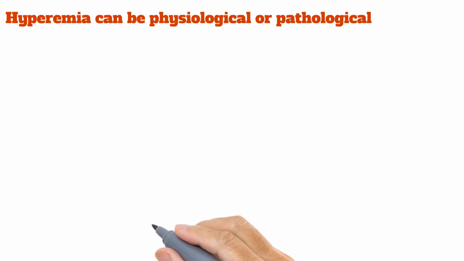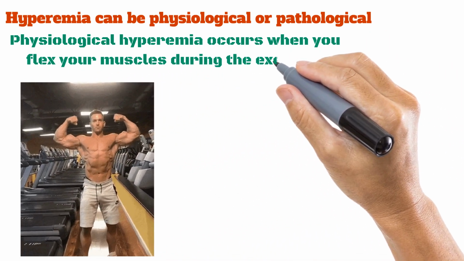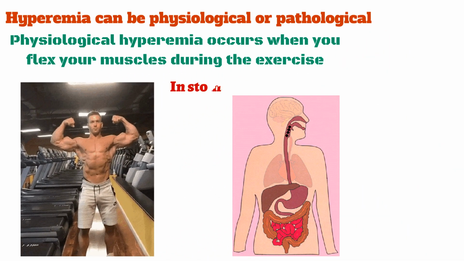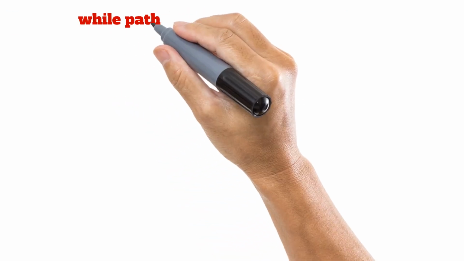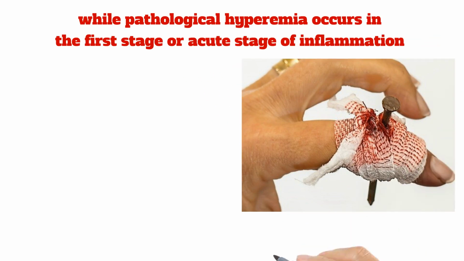Hyperemia can be physiological or pathological. Physiological hyperemia occurs when you flex your muscle during exercise and in the stomach and intestine after a meal, while pathological hyperemia occurs in the first stage or acute stage of inflammation.